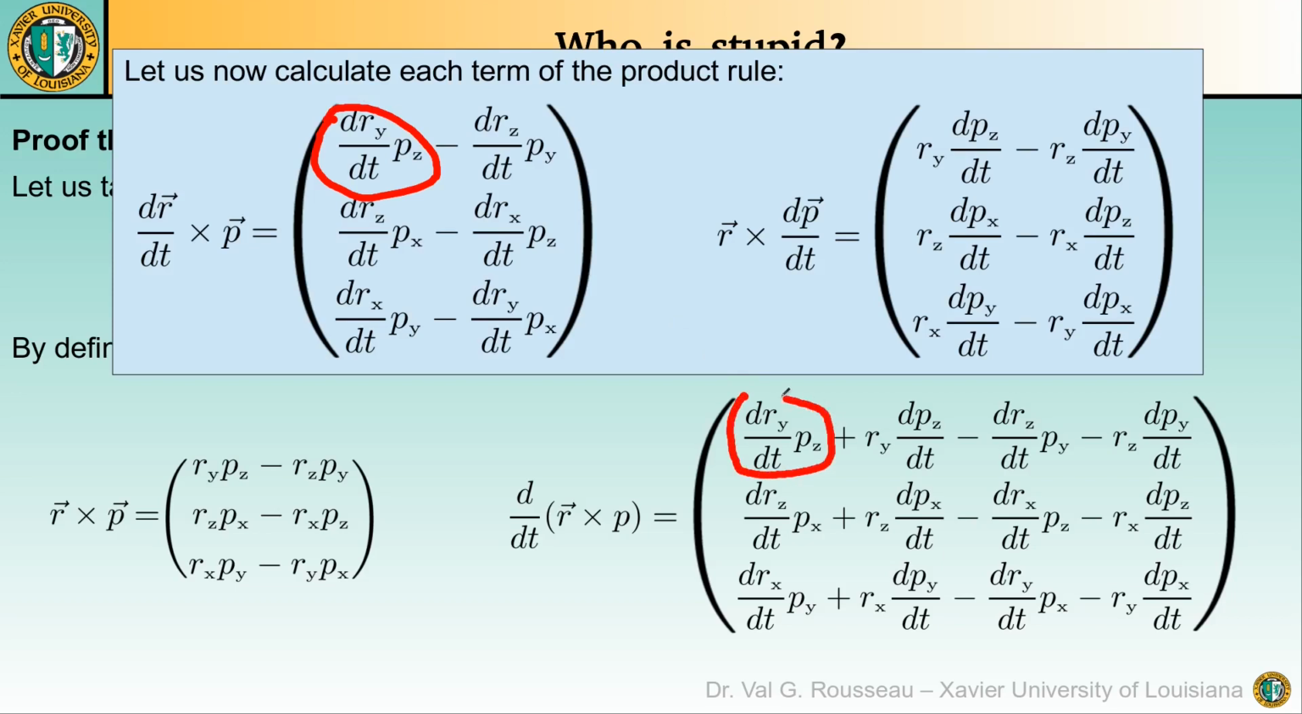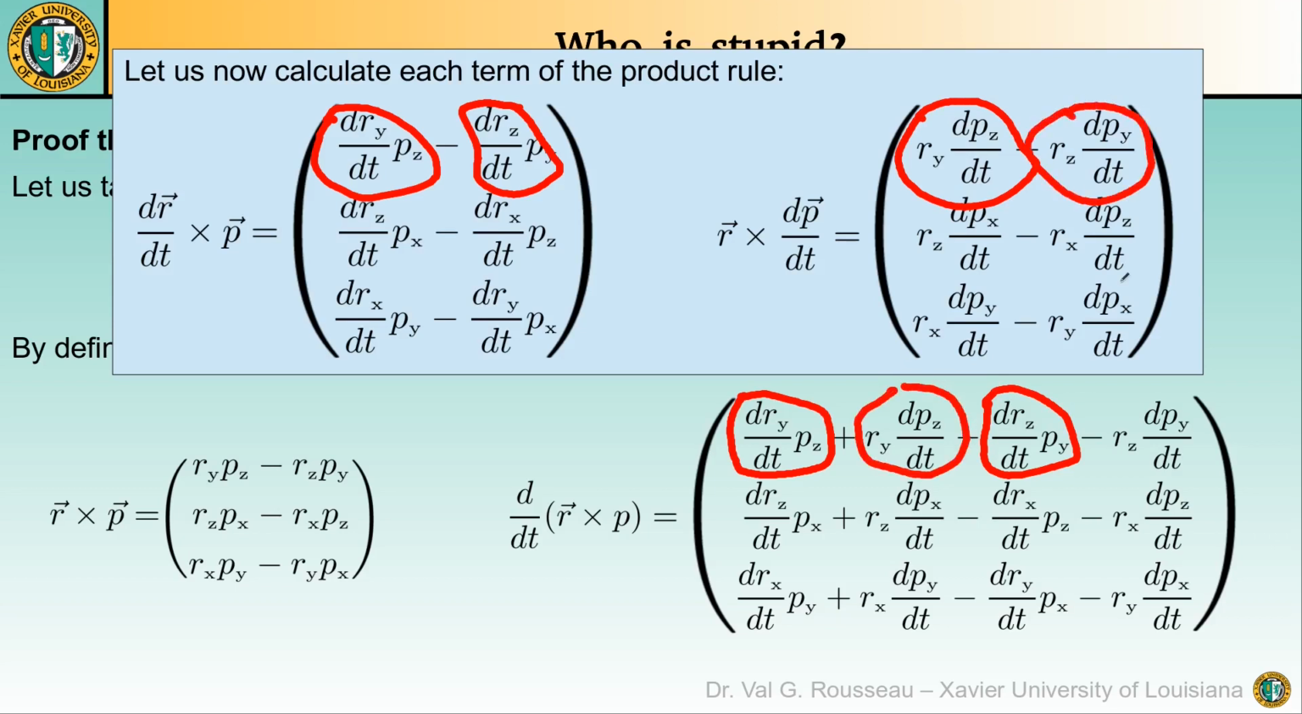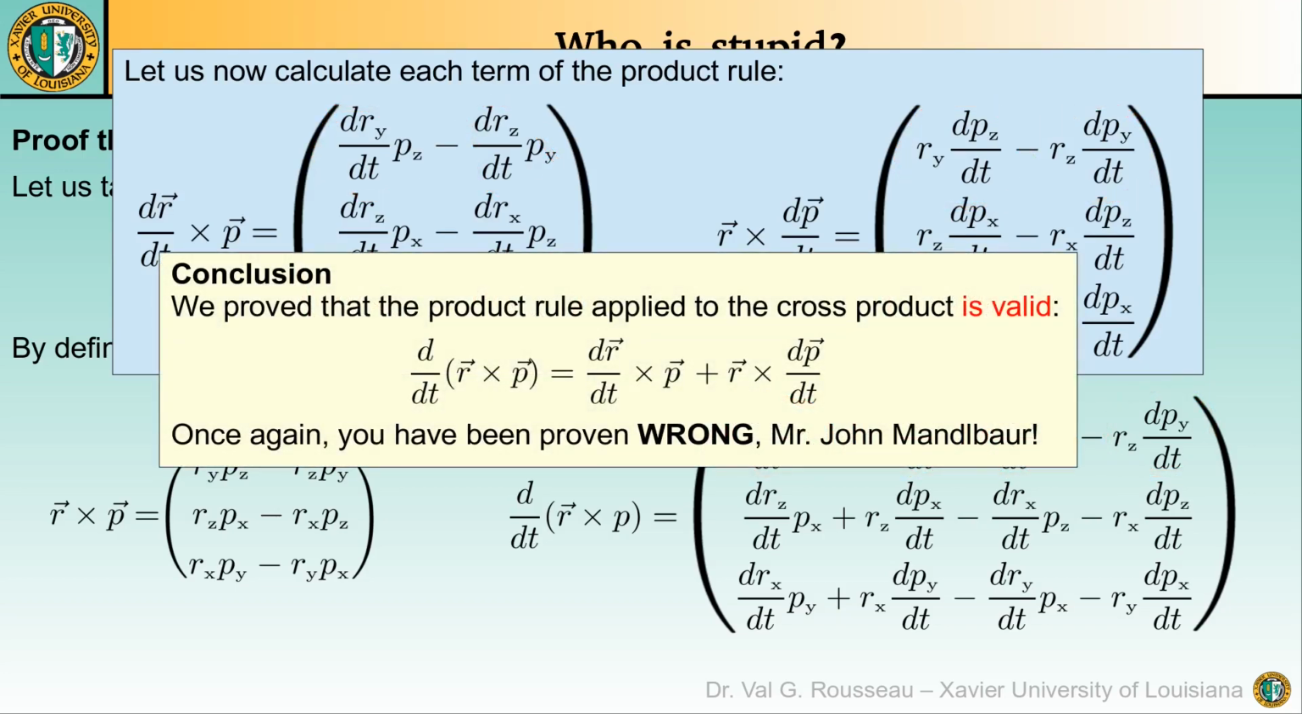This term appears here, and this term appears here, while this term appears here, and this one appears here. Same for the two other rows. So this proves that the product rule applied to the cross product is perfectly valid. Once again, you have been proven wrong, Mr. John Mandlbaur. Can you remind us who is stupid?